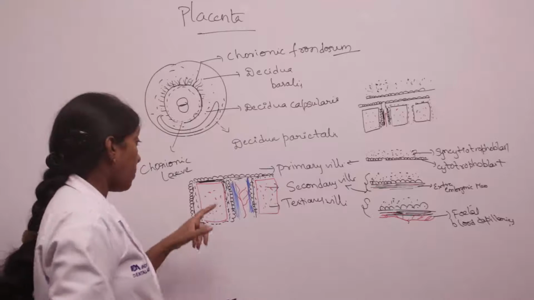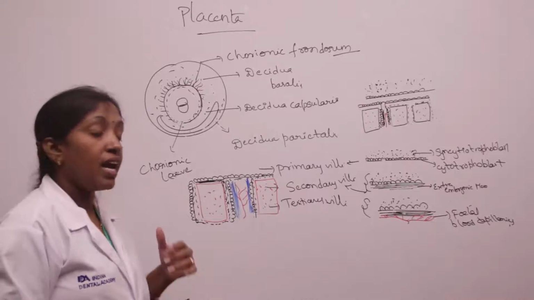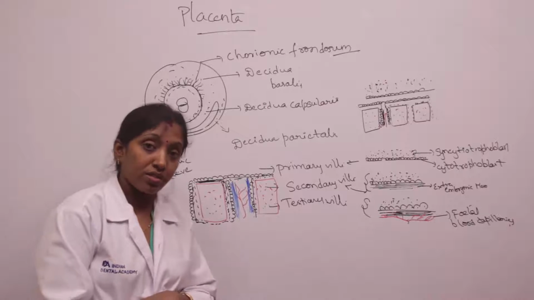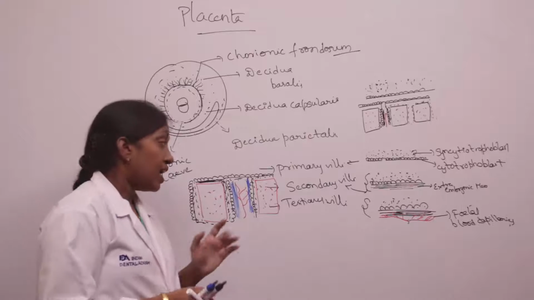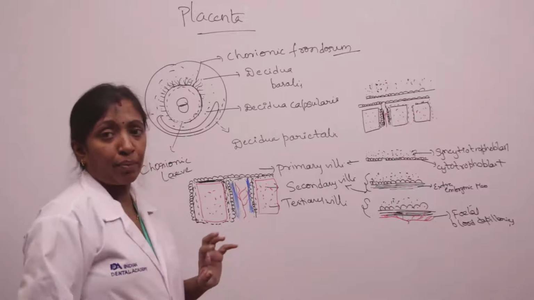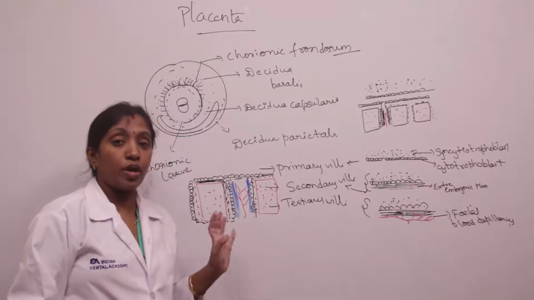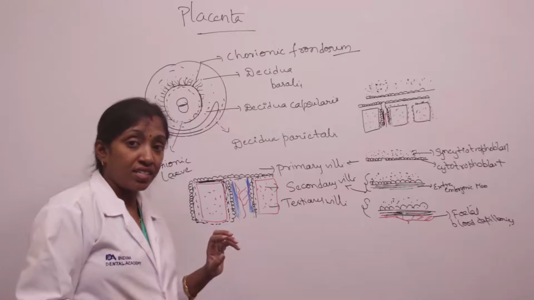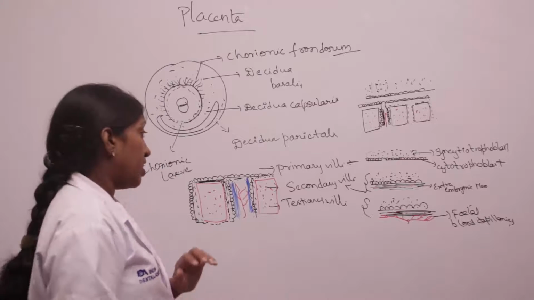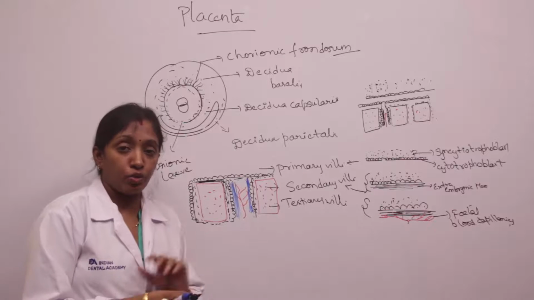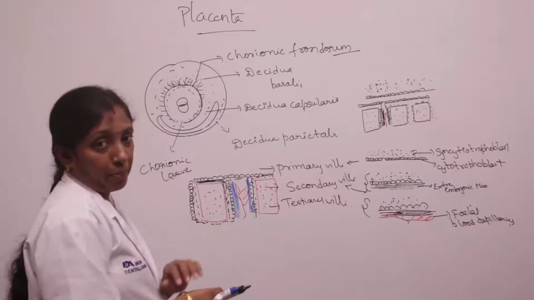And also, the developed fetus consumes about 20 ml of oxygen per minute. This barrier is a protective barrier. The placenta acts as a protective barrier, and it doesn't allow microorganisms to enter the fetus. But sometimes poliomyelitis viruses and rubella viruses may enter through the placental barrier, though most of the bacteria get obstructed by the placenta.